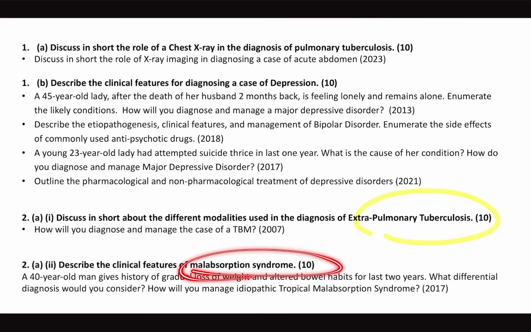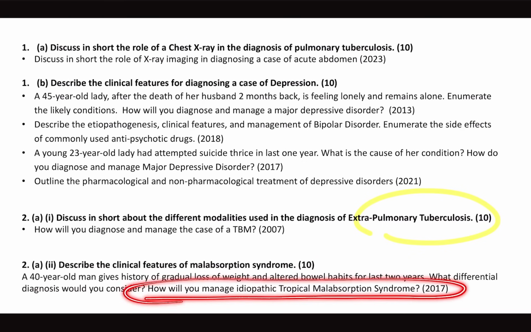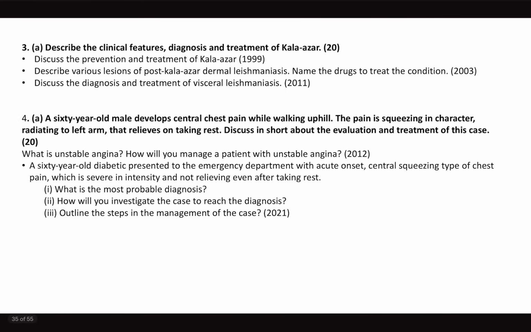Now, yes, malabsorption syndrome. In 2017 they asked a question. It is a less frequently repeated topic. Because they're asking clinical features of malabsorption syndrome in general, maybe in future they will be focusing on malabsorption in general rather than asking a specific management of idiopathic tropical malabsorption. Before that there were questions on celiac disease, which can be a potential question in the future. Okay, malabsorption syndromes, I said, are very important: clinical features, diagnosis and treatment.